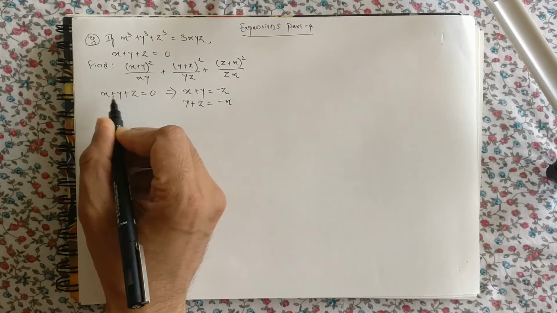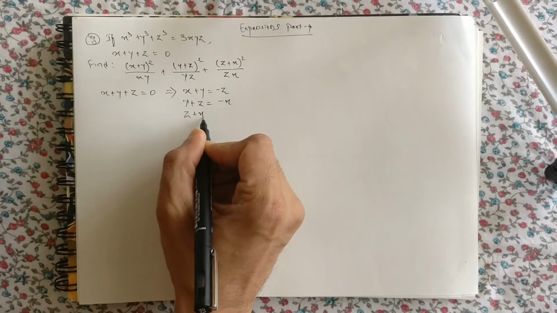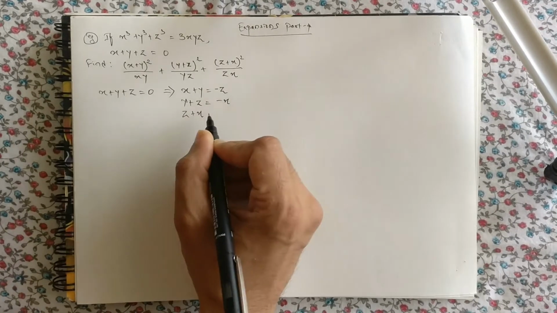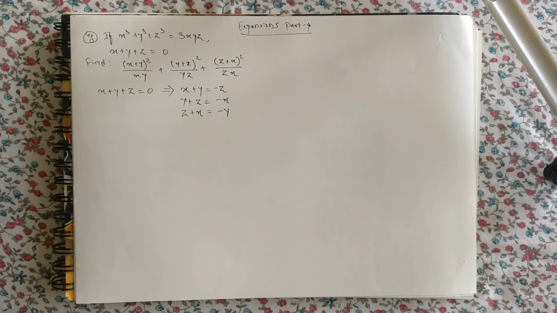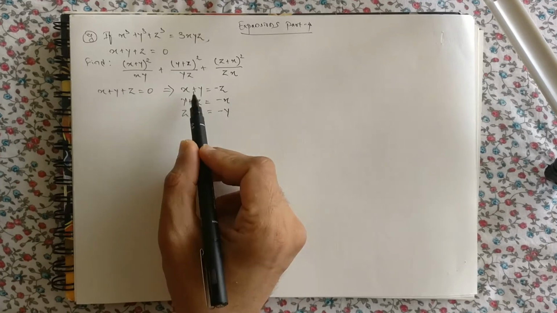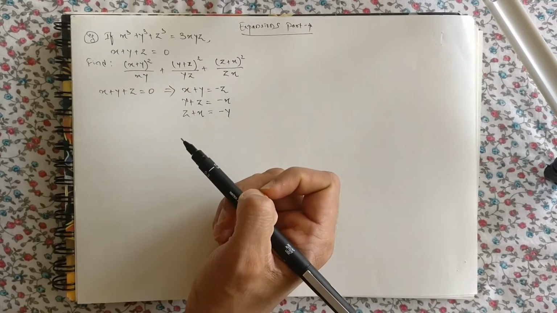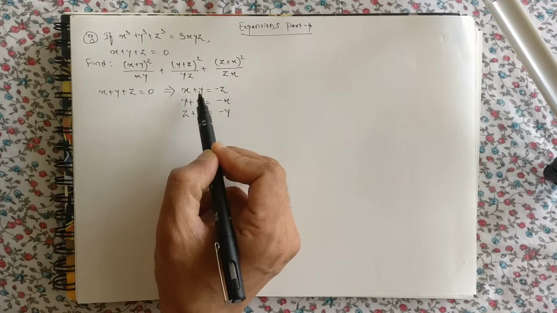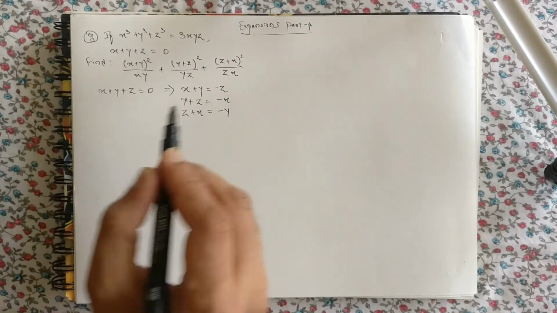If you keep y plus z here, x will shift there, it will become minus x, and z plus x, if you keep z plus x here, it will become minus y. So we got the value of x plus y, y plus z, and z plus x. Why did we find the value of these three terms? Because they are required here, right? So we'll substitute the value of x plus y, y plus z, and z plus x in these three fractions.